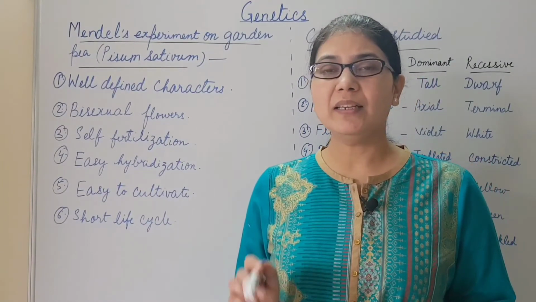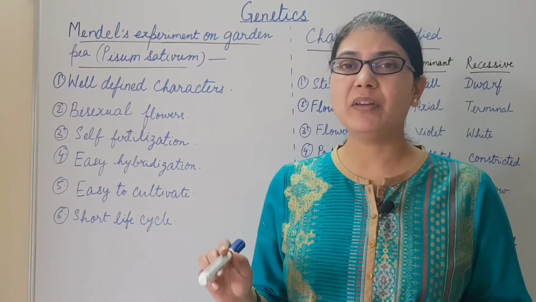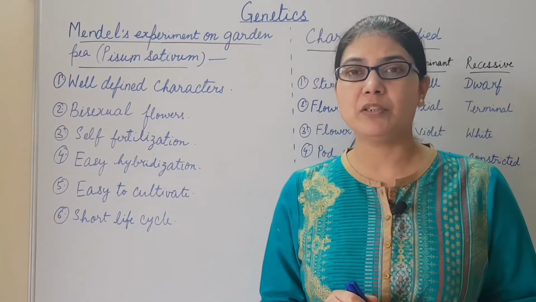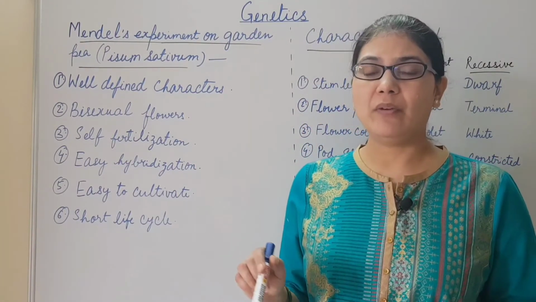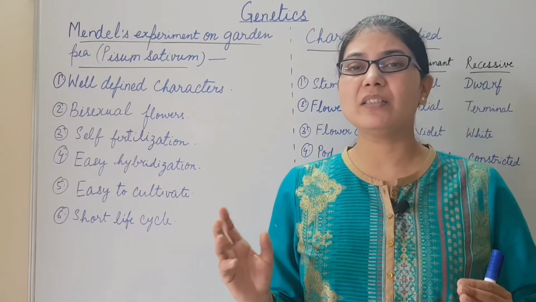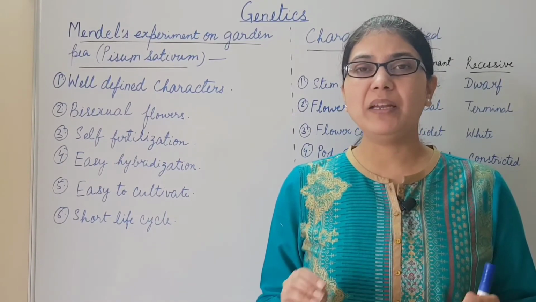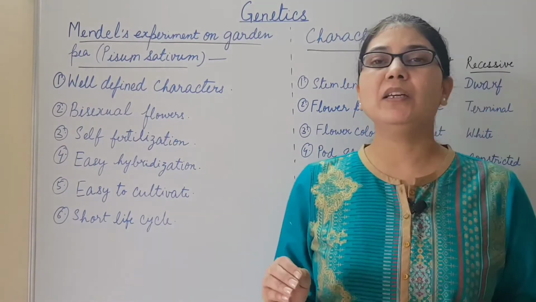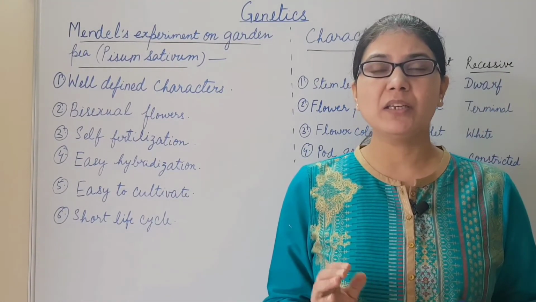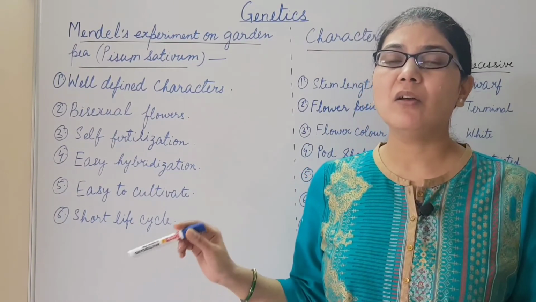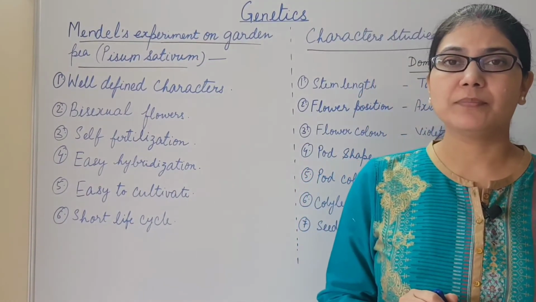So Mendel selected garden pea, scientific name Pisum sativum, for his hybridization experiments. It has the following advantages. It has well-defined distinct characters. It has bisexual flowers. It mainly self-fertilizes. It was easy to hybridize. It was easy to cultivate, and the life cycle was also short.